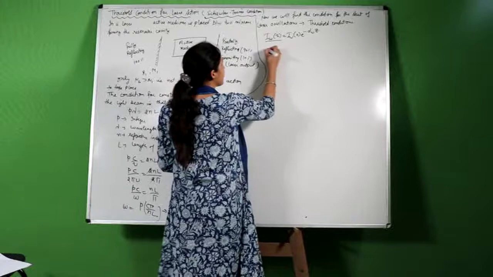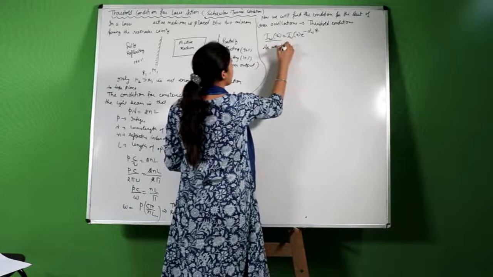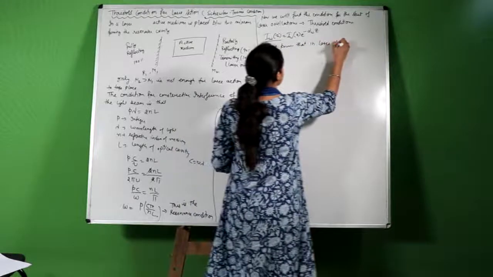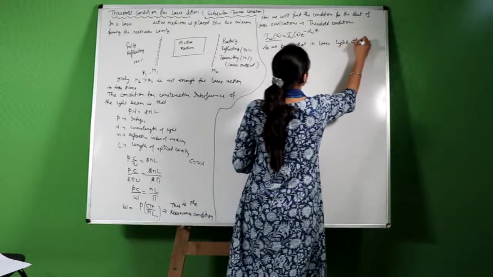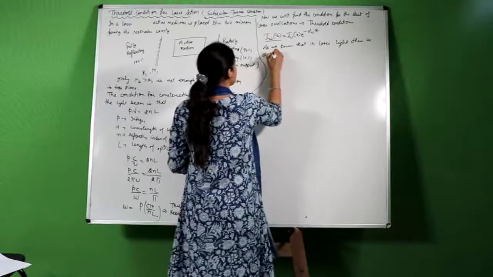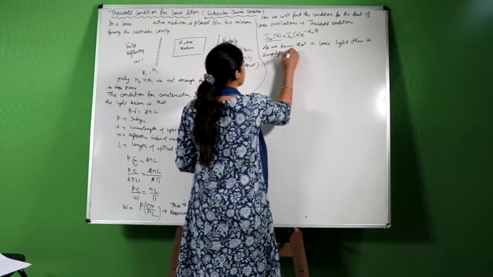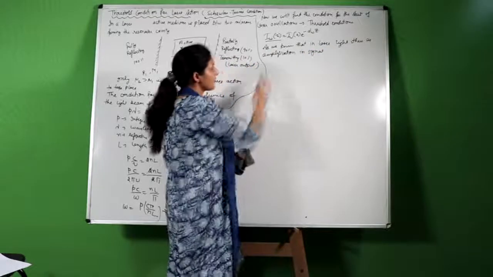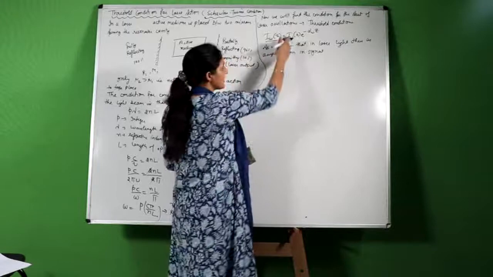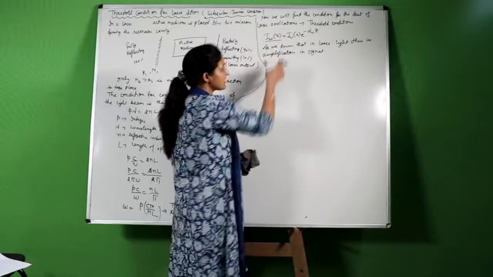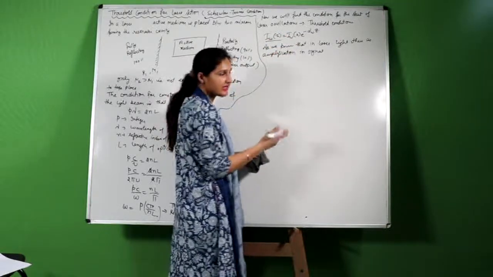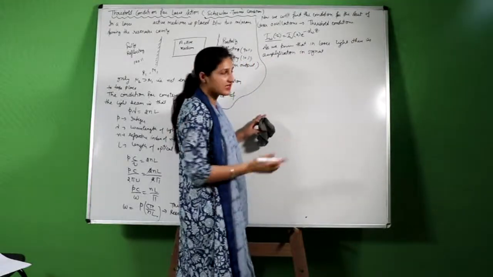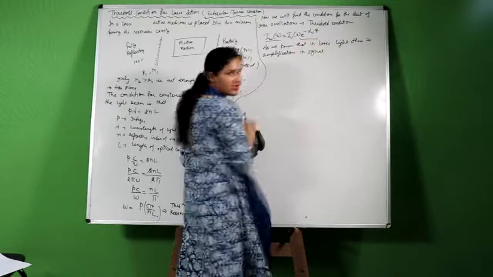Now, as we know, in laser light there is amplification in the signal. But from here you can see that the intensity is decreasing, and this relation is for light, so it will also be applicable to laser light. If we want amplification in the signal, then this term should be positive.